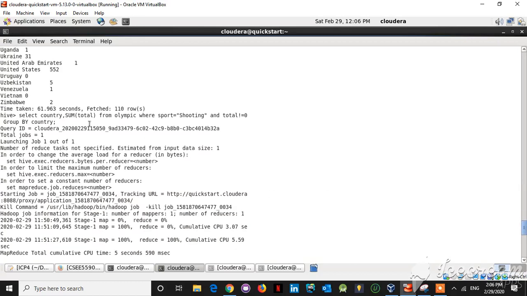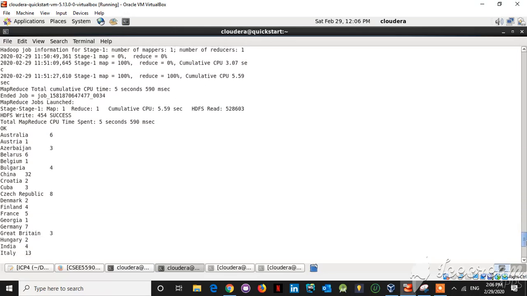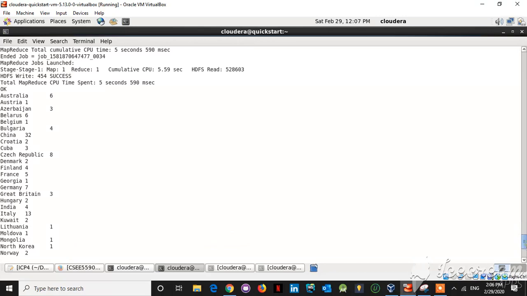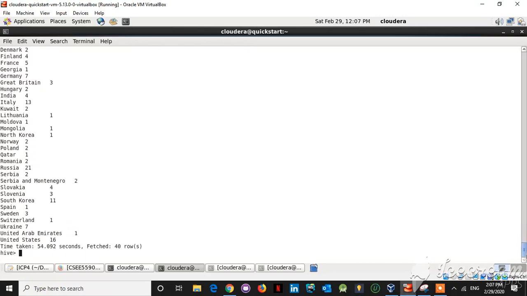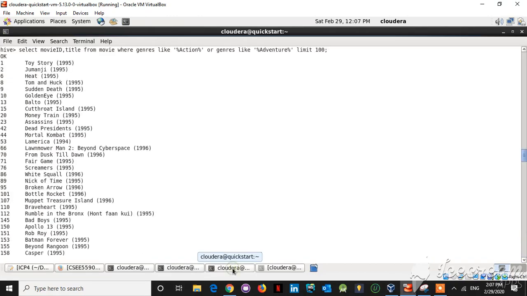And in the next query, for the sport shooting, we are finding out the total number of medals received by each country. And here is the output. This is about task 2. Moving on to task 3.